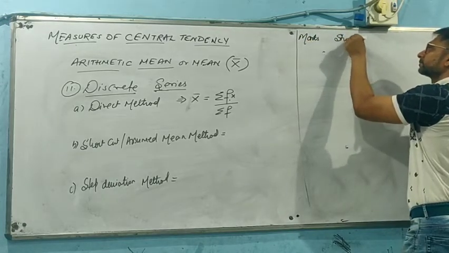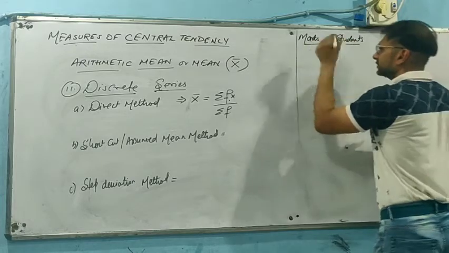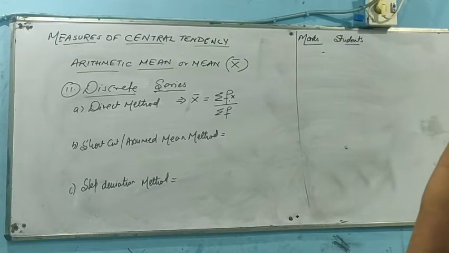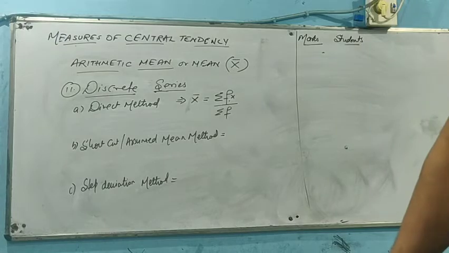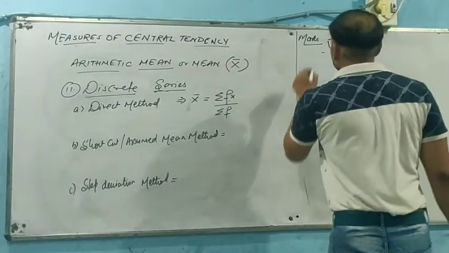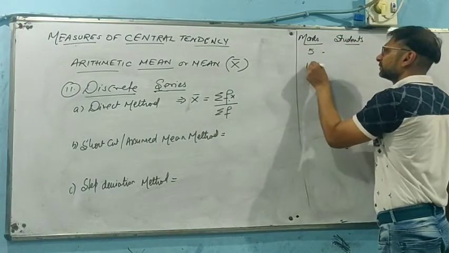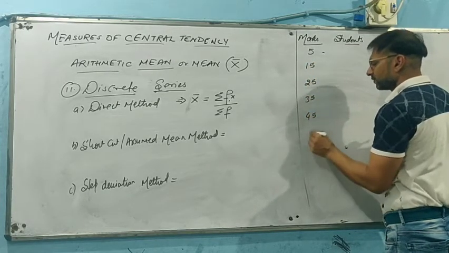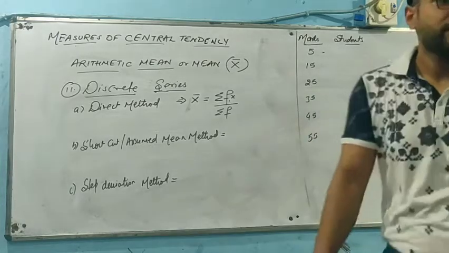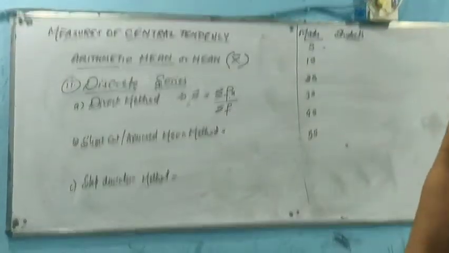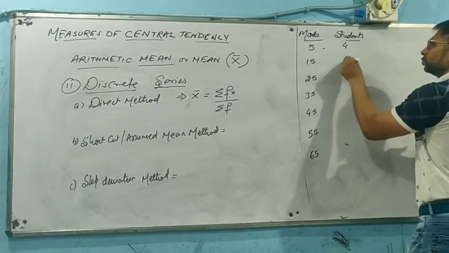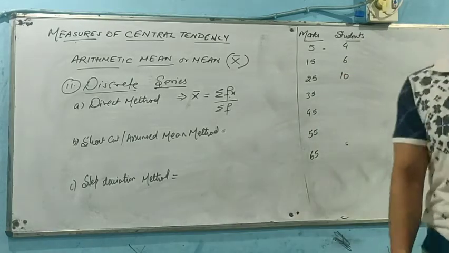Marks and students. If we see that marks are basically 5, 15, 25, 35, 45, 55, 65, then the number of students will be 4, 6, 10, 20, 10, 6 and 4.